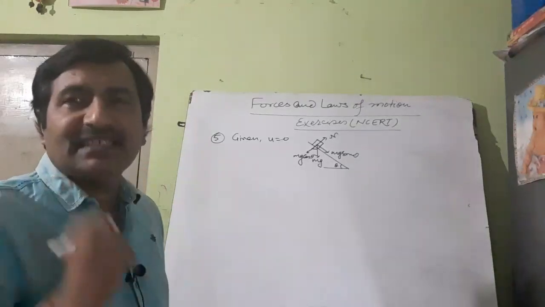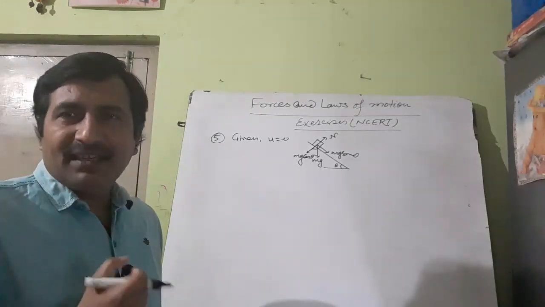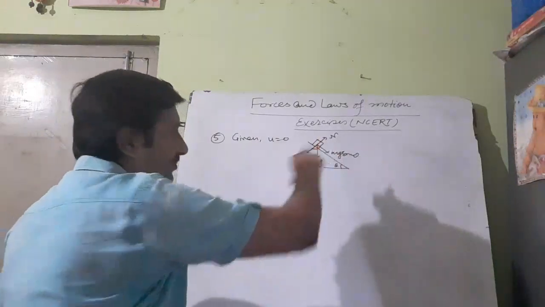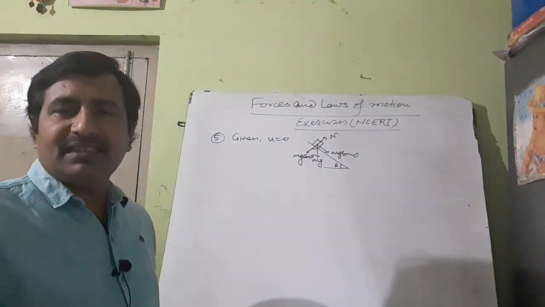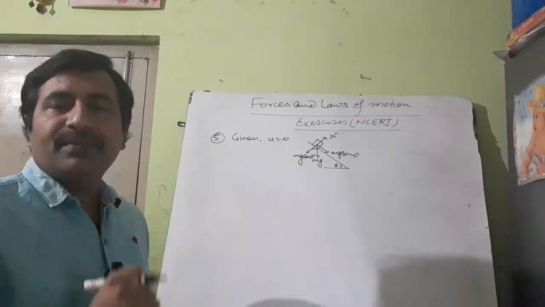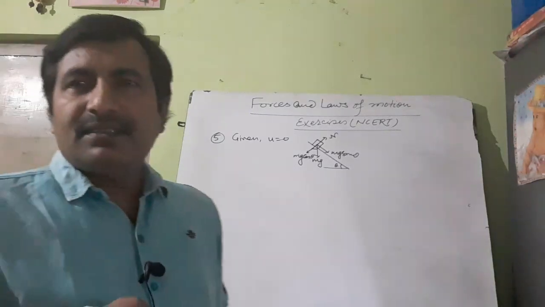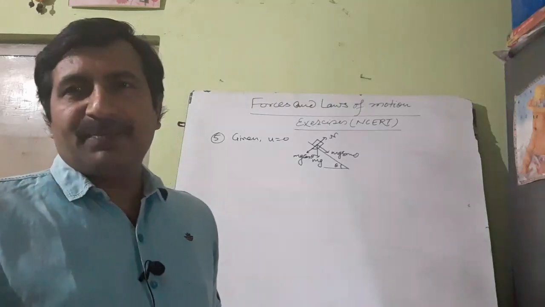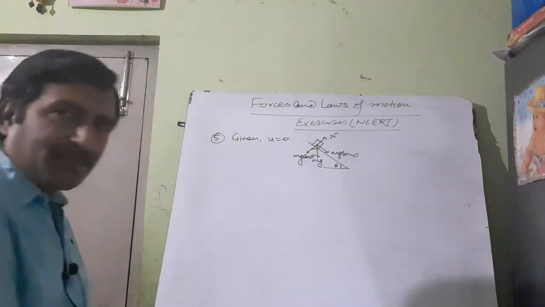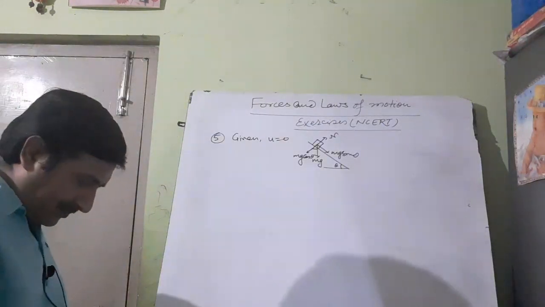It is causing acceleration. So what will happen? Due to this acceleration caused by mg sin theta, the truck will move down the incline with increasing velocity. Okay? Now next part is there.